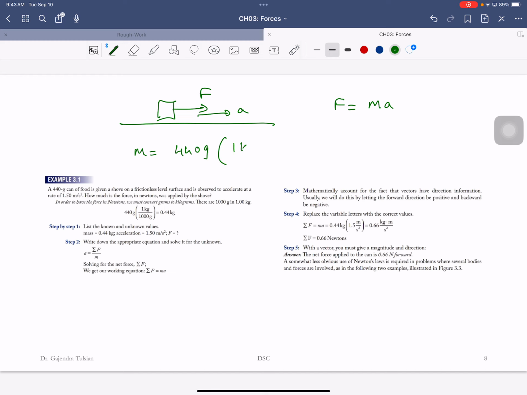So when you convert units, you're converting this to kilograms. All you're doing is multiplying it by 1. You see that 1 kilogram is 1,000 grams. So if I divide this by that, it's like unity. So 1 kg by 1,000 grams is 1. And you can multiply anything by 1. Anyway, so there's the conversion. This is 0.44 kg.